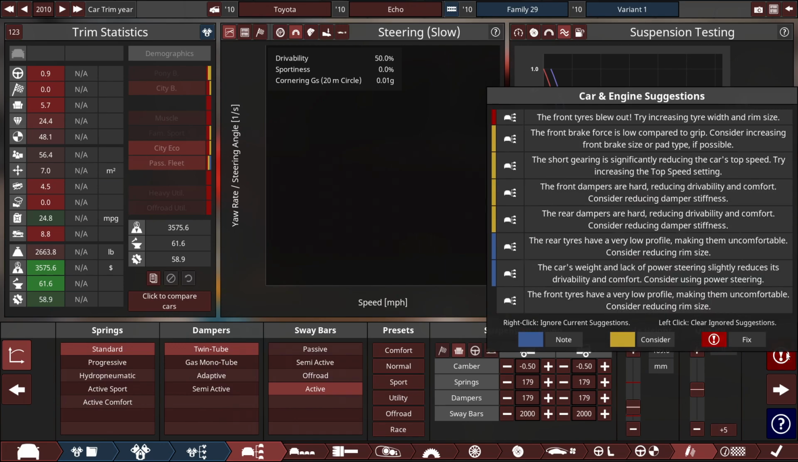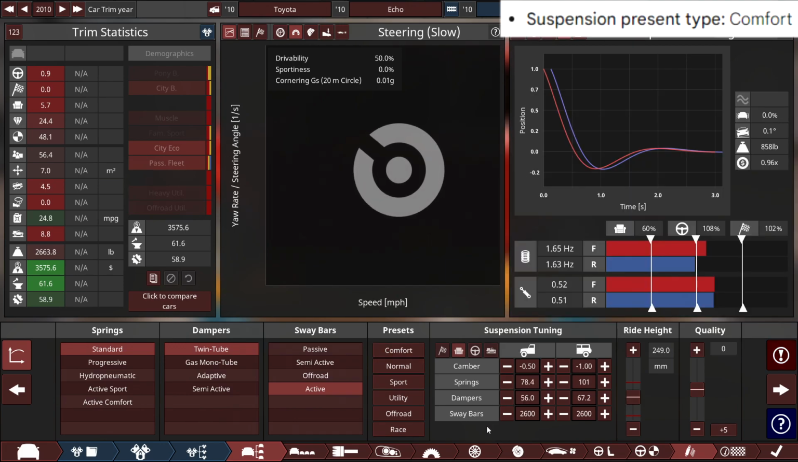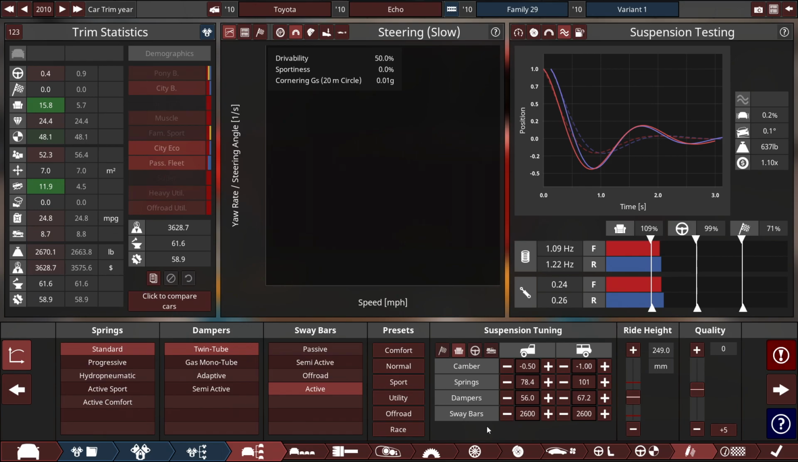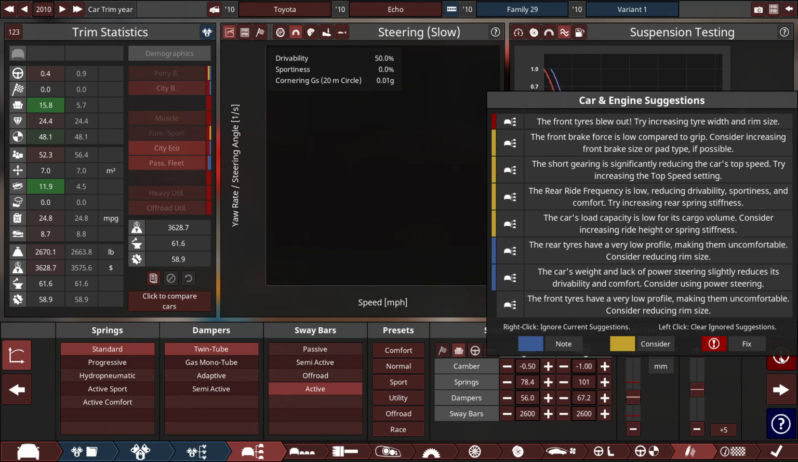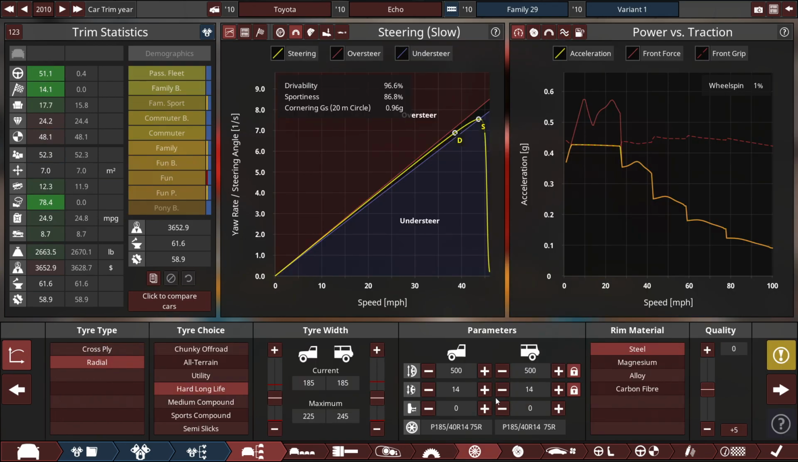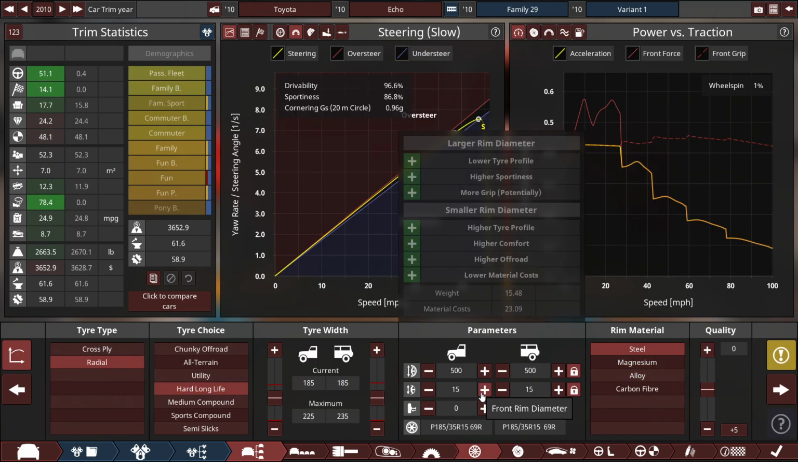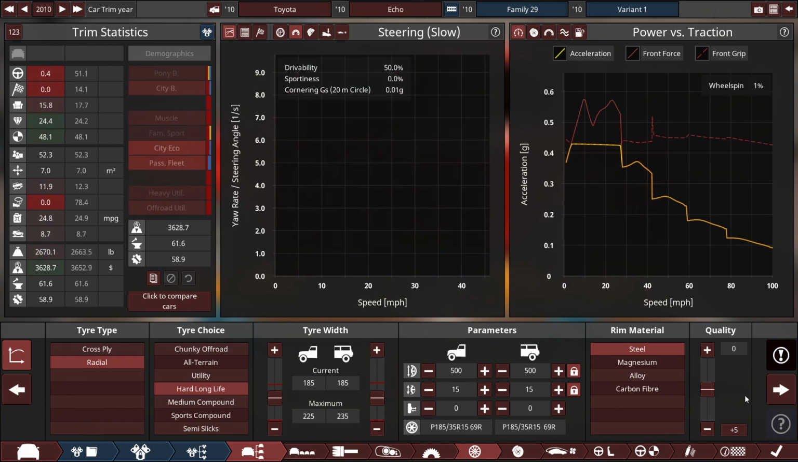my front end fell off. Let's try out the comfort setting, let's see here. Nope, still bad. The front tires blew out, try increase the tire width and rim size. So changing these to 14-inch rims helped out, but 15s, they don't work whatsoever. I think they will work in Automation, I'll probably check this out.